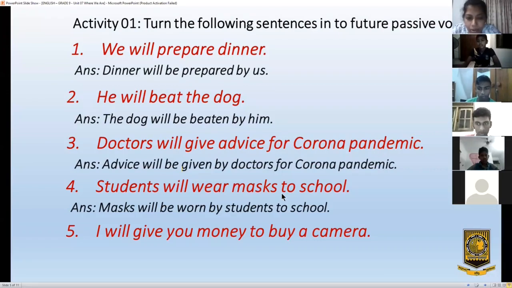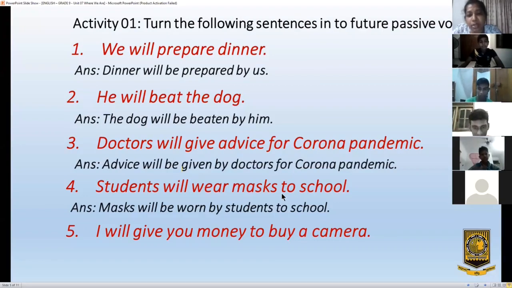Hmm. No. What is the answer? Money. Money to buy a camera. Ah, yes. Money will be given by you to buy. Gave by me to buy a camera. Okay, children. Given. Just don't worry, given. Should be given, Miss. Whenever there is a sentence, you have to find the object first. What is the object here? Money or camera? What is given? Come on. Yes, what is given? Money.